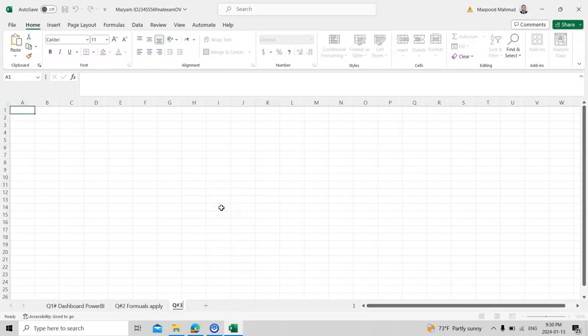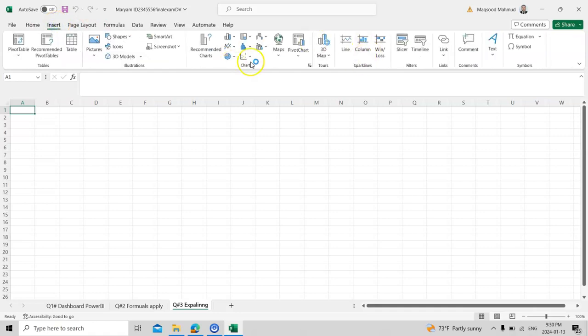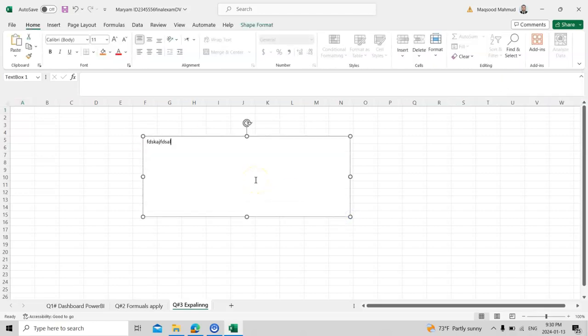Question number 3, as I told you, is explaining a figure. So you can write: explain the figure. You can insert a text box. For example, this is your text box, and here you can write the explanation for any figure, right?